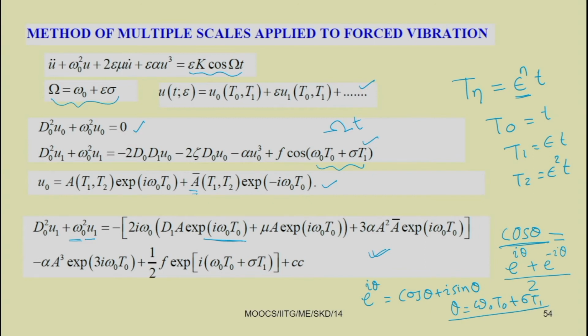If your forcing term is written in terms of sine, similarly you can modify this equation. From sin theta you can get e to the power i theta minus e to the power minus i theta by 2i. Then you can get the sin theta term. So, depending on whether you have a sine term or a cosine term in the forcing, you can accordingly modify your equation and find the corresponding secular term.